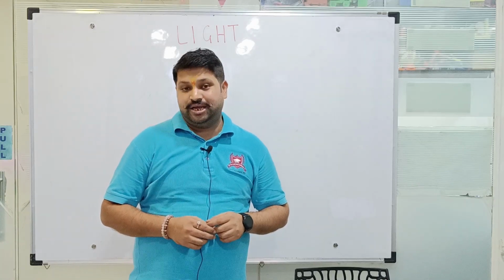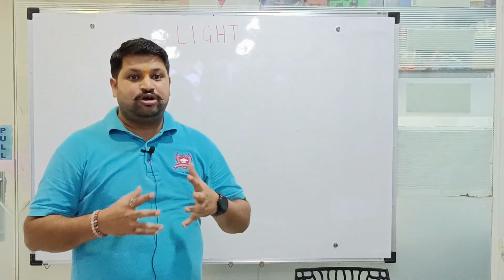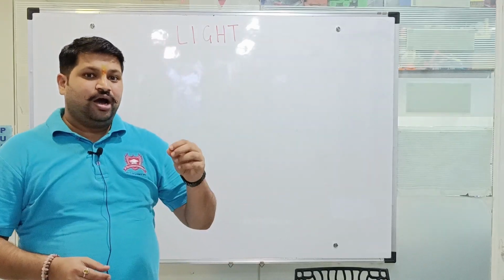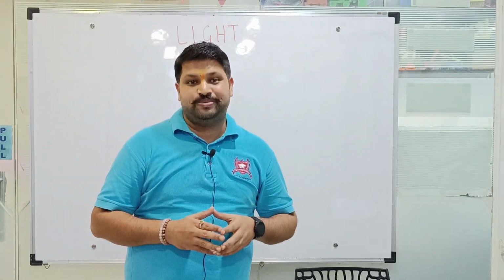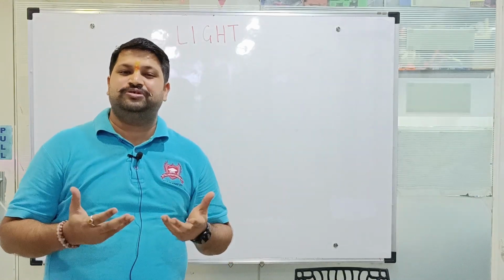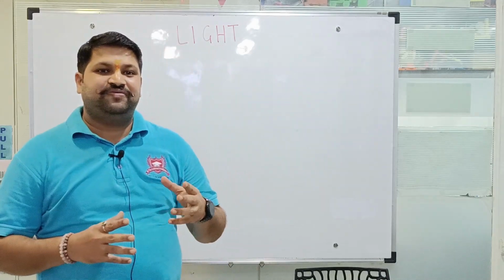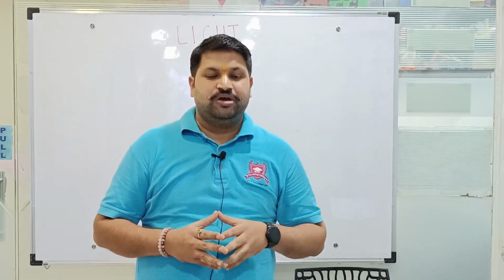Today we are going to talk about a very interesting topic in physics. It is light. Light is one of the most important topics that we talk about, because if we don't have light, we can't see. When I say light, we are talking about the visible spectra, that is the visible light. Light is a part of a spectra called the electromagnetic spectra.